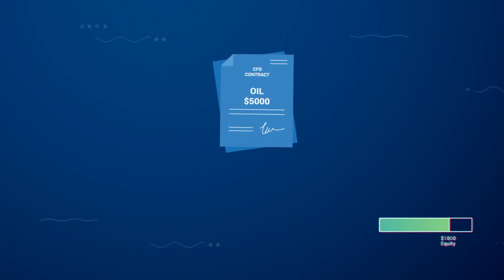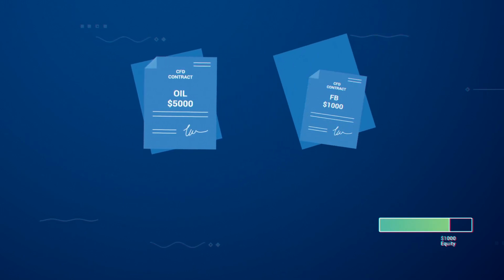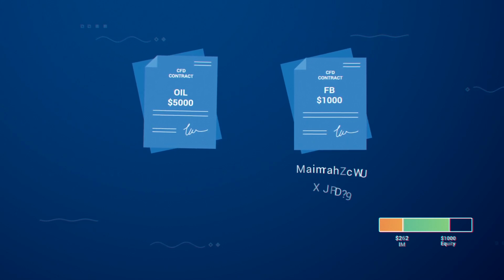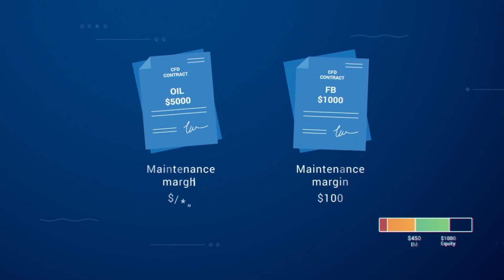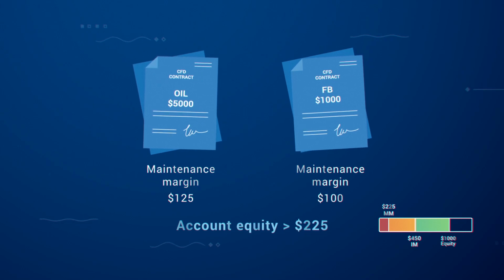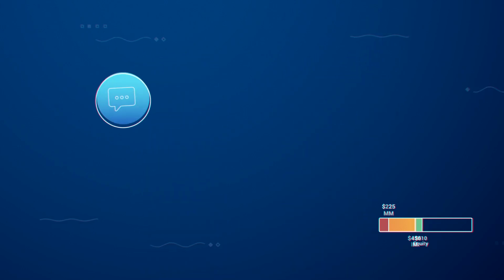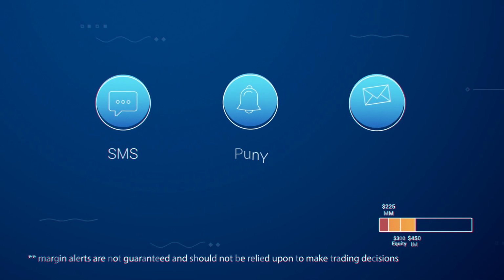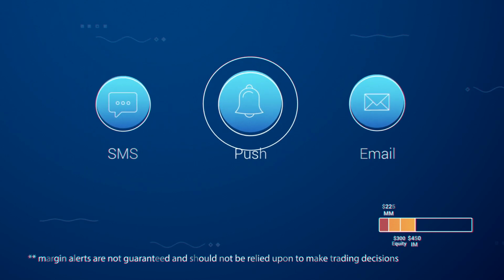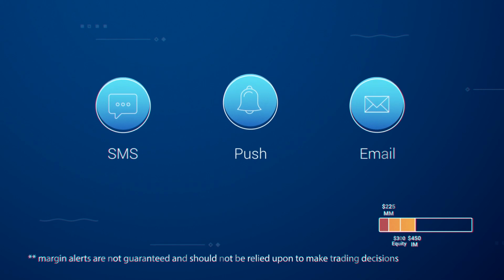equity. Let's say that in addition to your oil position of $5,000, you also have an open position on Facebook for $1,000. If Facebook's maintenance margin is 10% or $100, then your equity must remain above $225 to keep both positions open. Should your account equity approach your maintenance margin level, we will send a free notification via SMS, push or email with your equity and margin requirements.